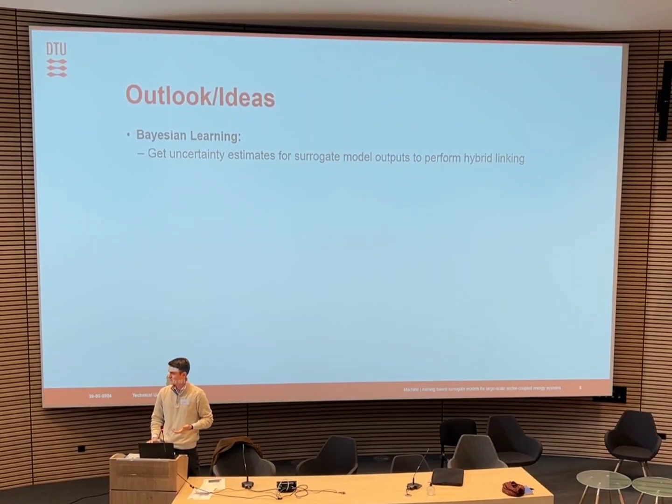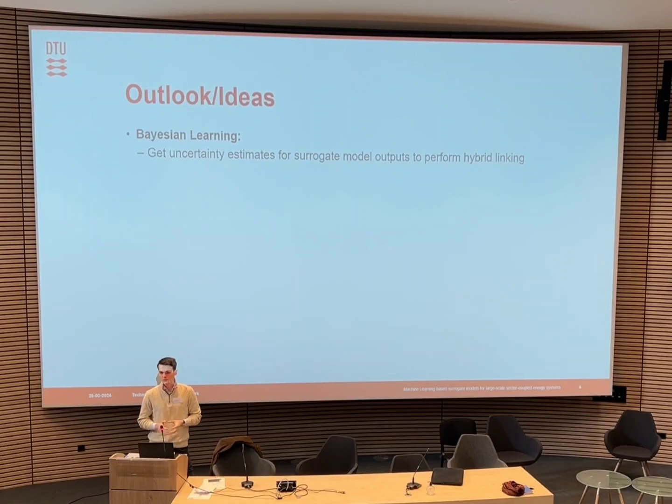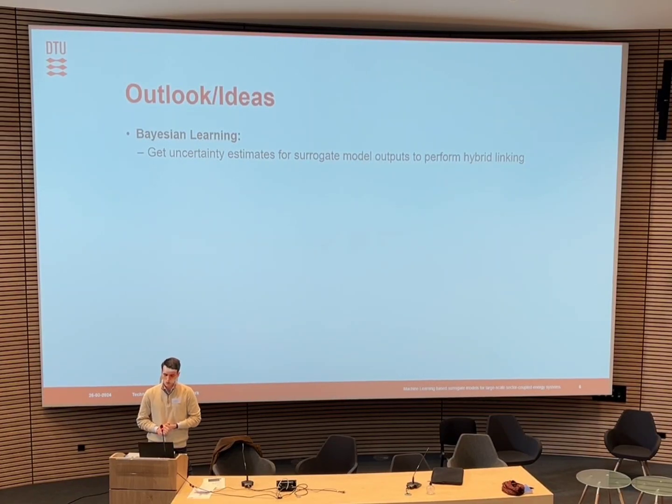Some ideas that we have in terms of modeling of the surrogate model. We want to look into Bayesian learning, which is a sort of stochastic estimation, where we could actually get an uncertainty estimate of our output that would allow us to perform something called hybrid linking. So instead of just linking the surrogate model to the existing energy system model, in case our surrogate model is very uncertain about its output, we can actually swap in our original energy model to make sure that we get good results.